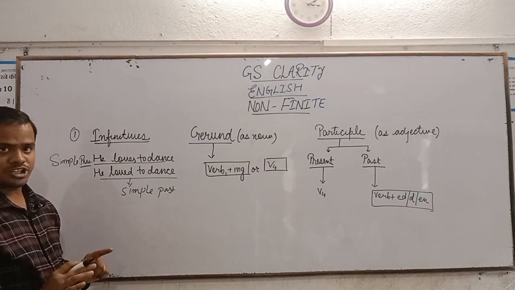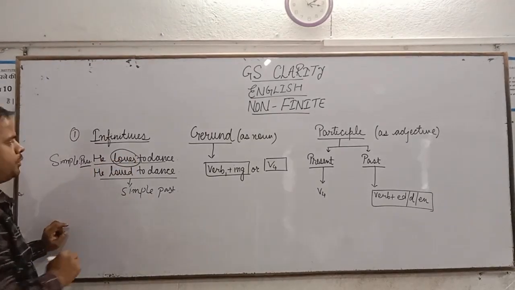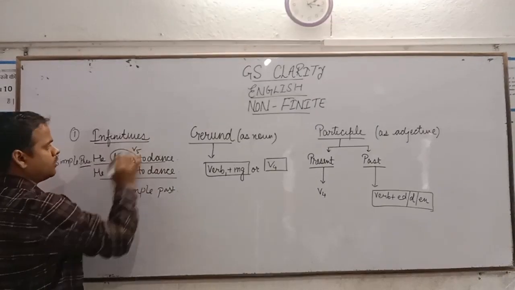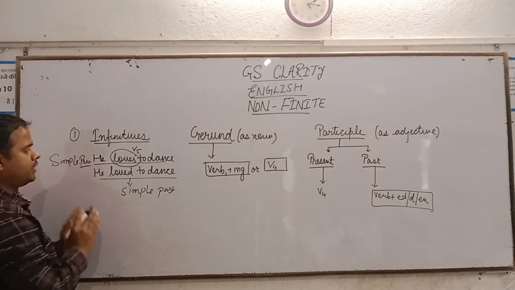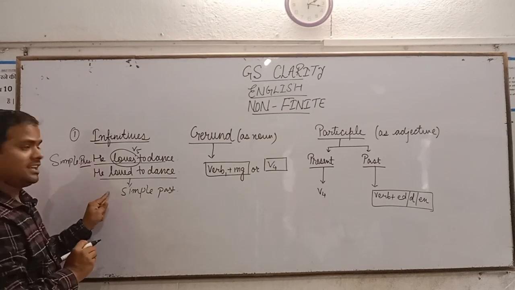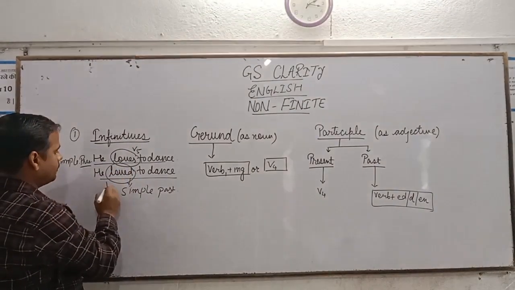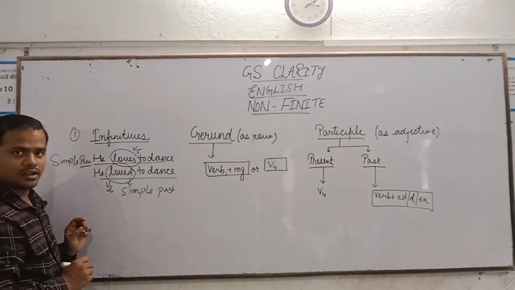So we have seen the change, like when it was in simple present, we have used the fifth form of verb. But when we changed the tense in this sentence, then we have used V2.